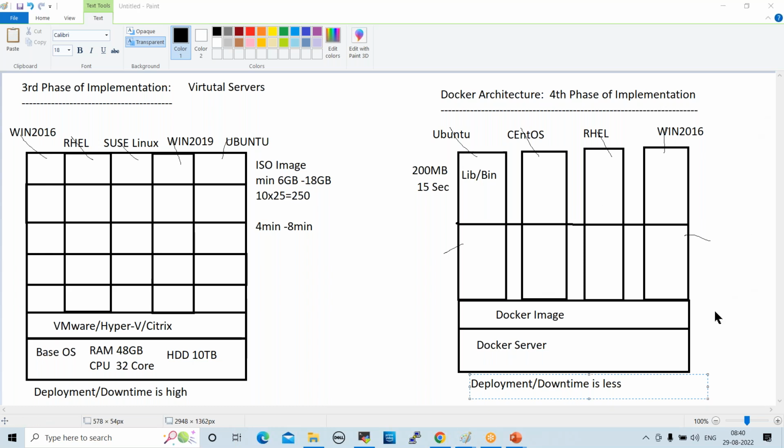In the current scenario, are we using virtual servers? Still we are using them, but slowly applications are migrating to Docker containers. Maybe after 1 year, we will maximum avoid virtual servers and physical environments. In our project, 4 years back in our data center, we used to use 1,000 servers. Currently, only 50 servers we are using. Why this much drastic change? Because of Docker and Kubernetes, we are migrating to containers.